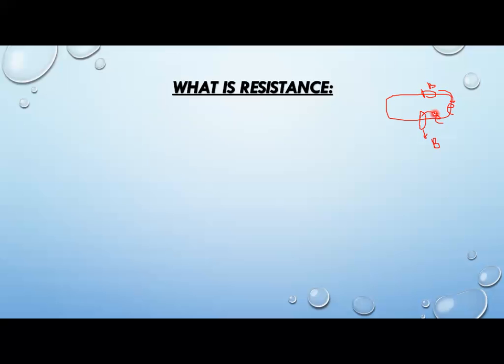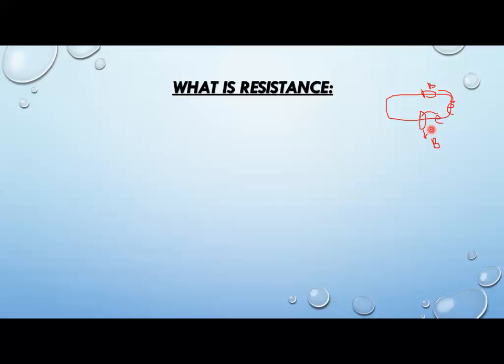This loss of electrical energy slows down the movement of electric charges. How will loss occur? When this electrical energy is converted into light energy and heat energy. As a result, what will happen? The movement of electrical charges will be slowed down.